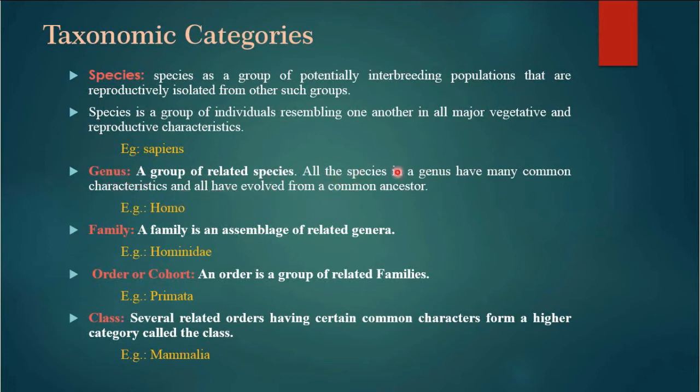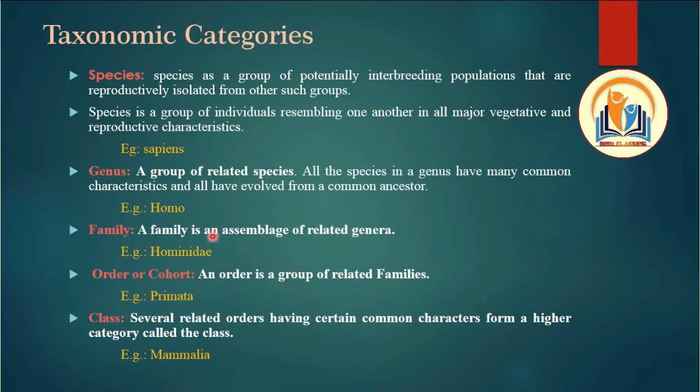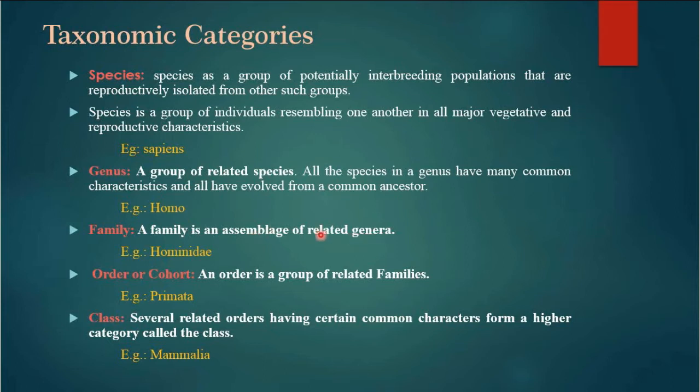Like all the species in a genus have many common characteristics and have all evolved from common ancestors, like Homo sapiens. Homo is for humans. Next is family. A family is an assemblage of related genera. When two or more genera are related to each other in their characteristics, they form a family. Hominidae is the family in which we humans are kept.